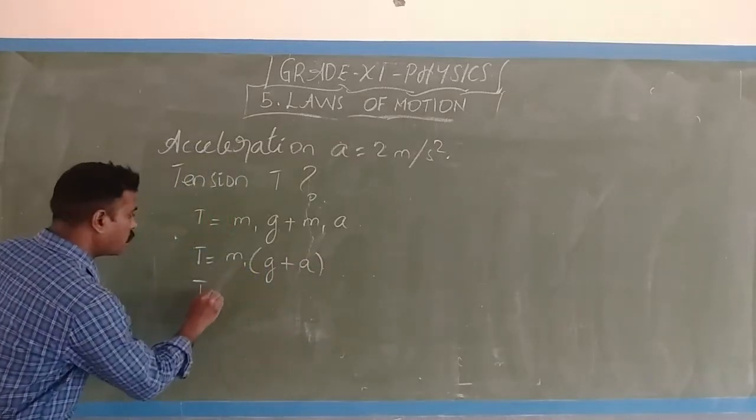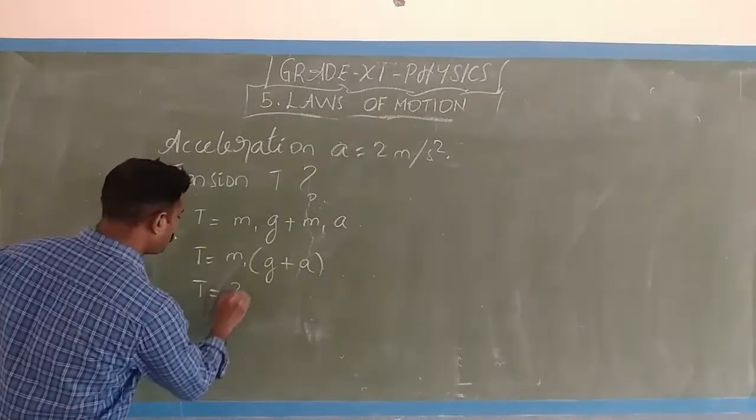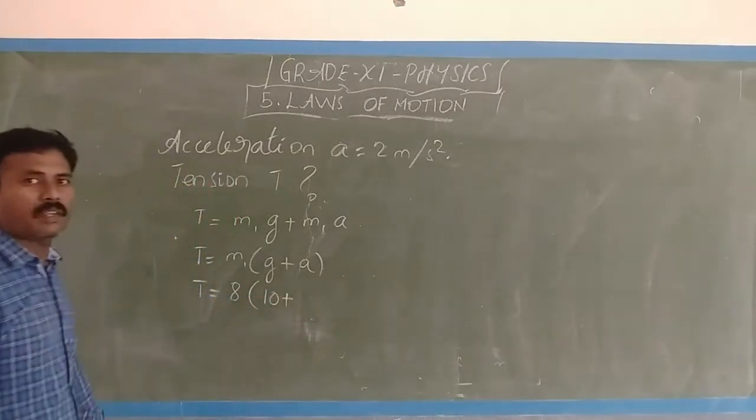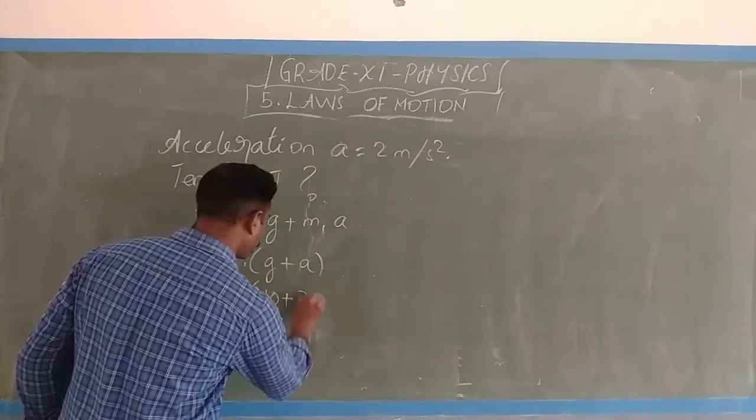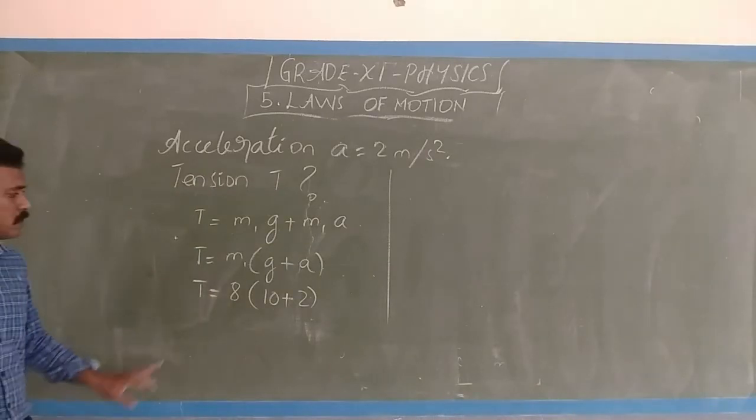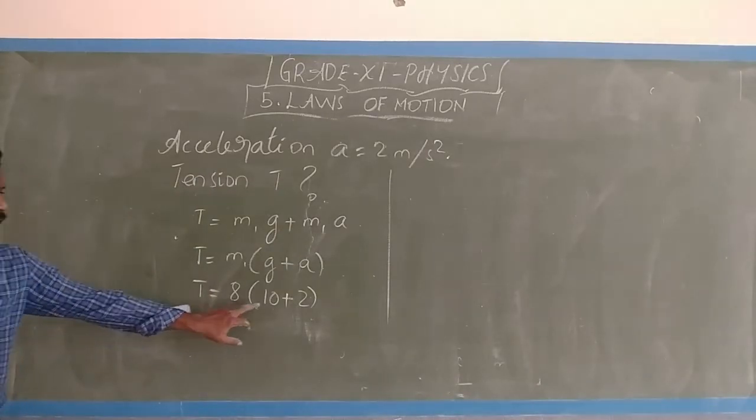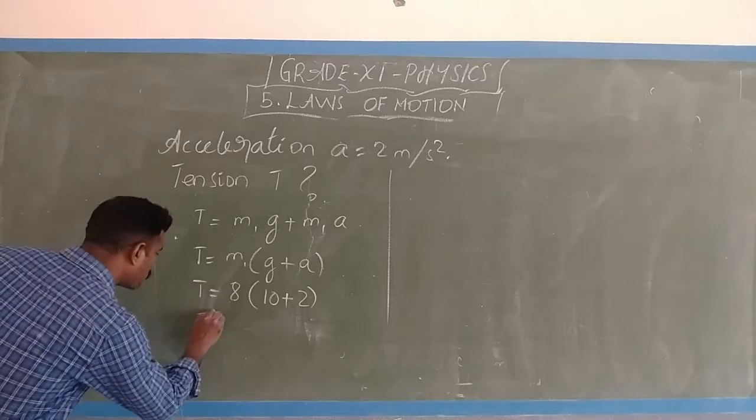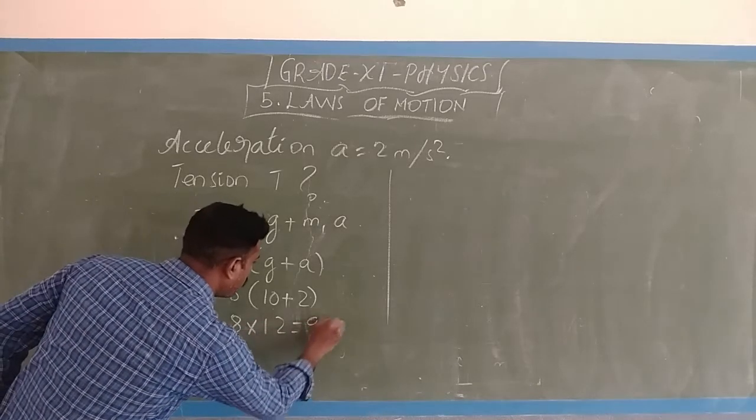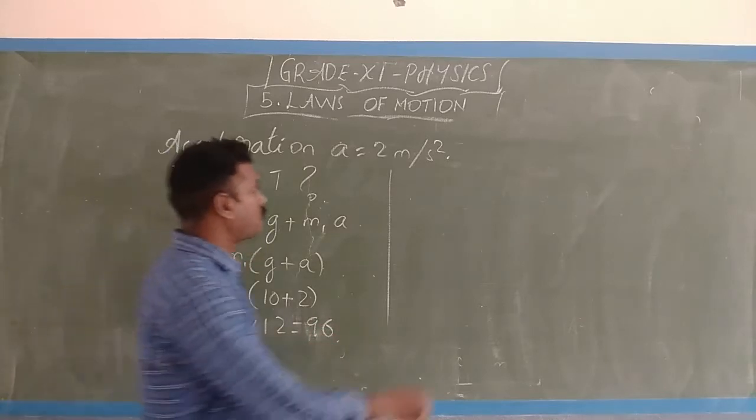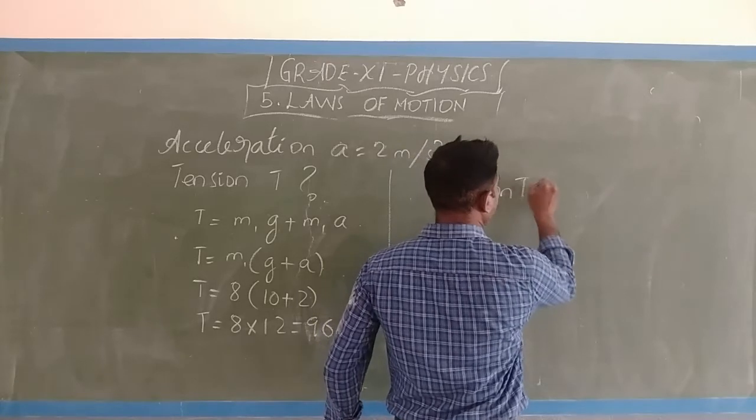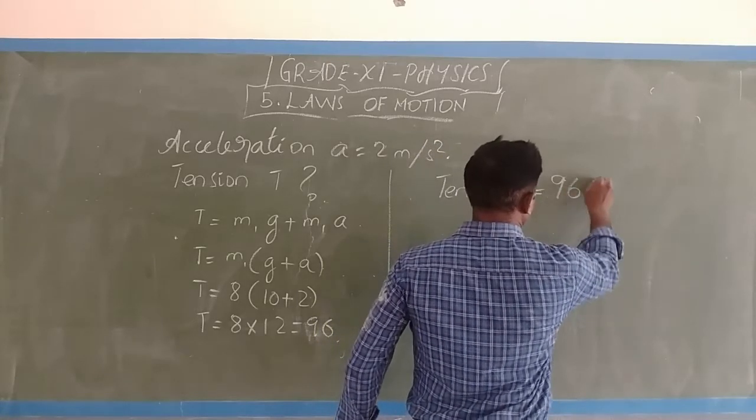So now T equals, what is the mass m1? That is 8. What is g? 10. Acceleration value is 2. So follow this. This is 8 times 10 plus 2. What is the value here? The tension T is equal to 8 times 12, which is 96 Newton.